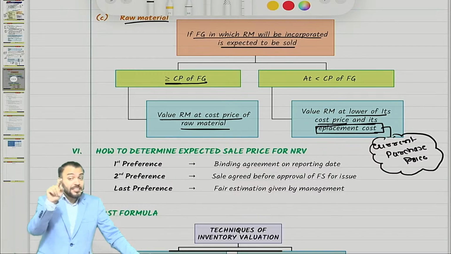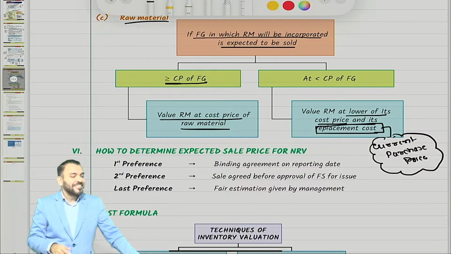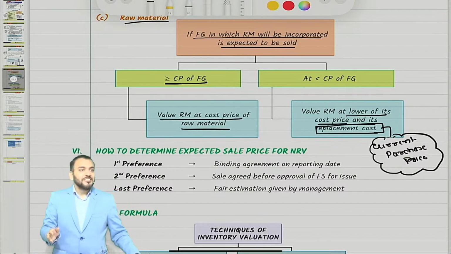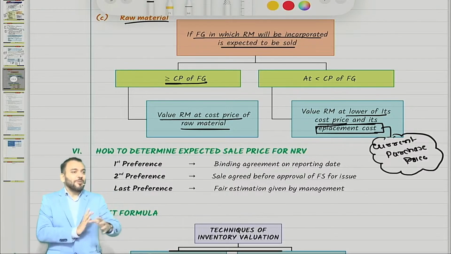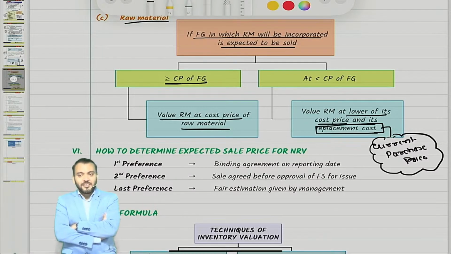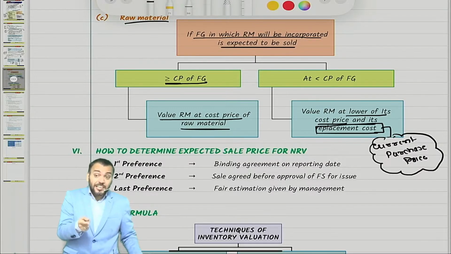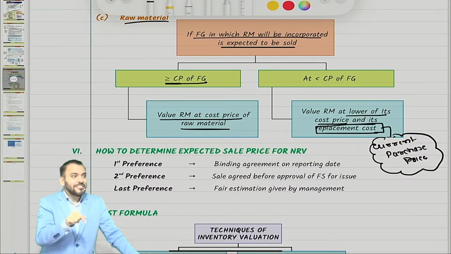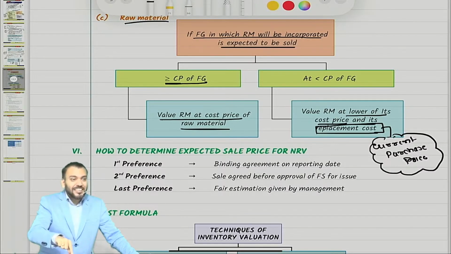Or can I say there can be a decline in the price of raw material? Suppose before COVID-19, I purchased some raw material but had not started production. During COVID-19, the price of raw material declined. Now my competitor is purchasing at a lower price and selling at a lower price. I am forced to sell at a lower price or not? So this can be one reason for the expected loss on sale of finished goods. One reason is the current purchase price of raw material, which is nothing but replacement cost.